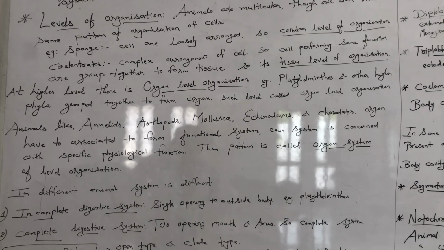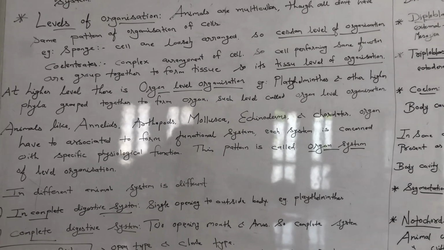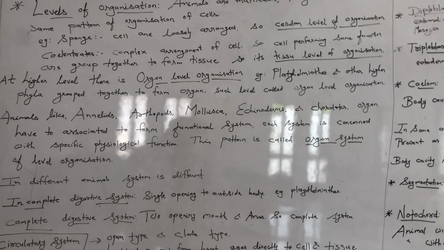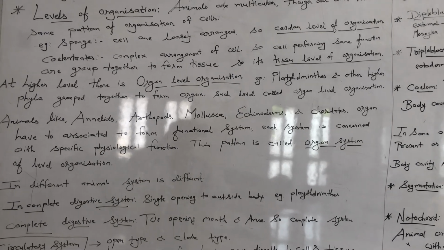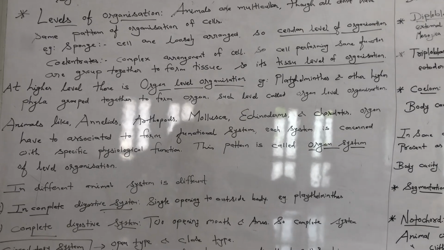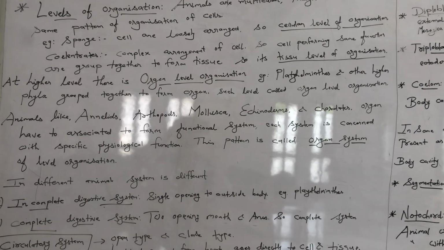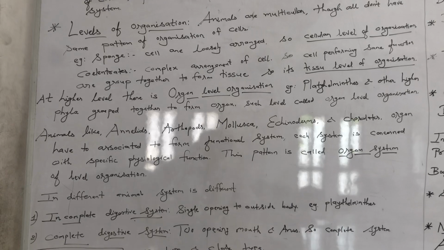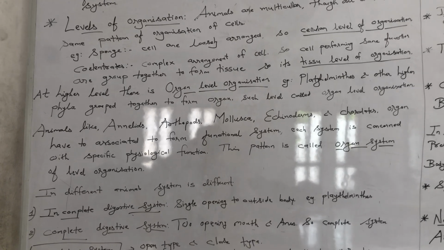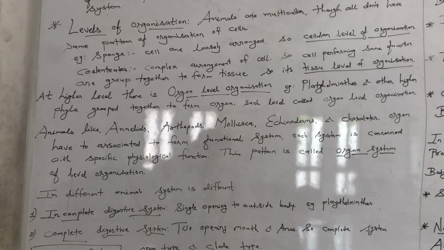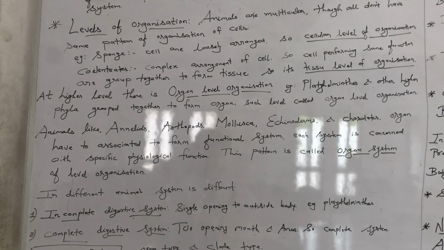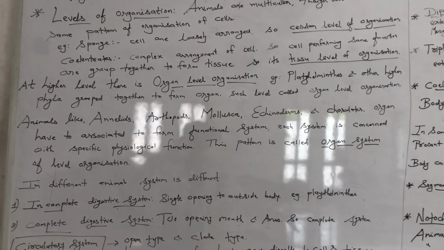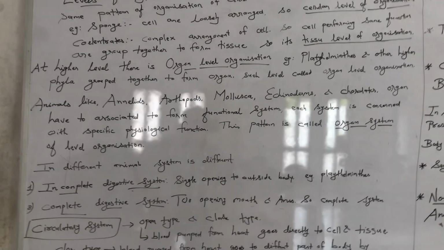So each and every organ has to perform a specific function, like our heart. The heart is one organ which has to perform the function of pumping the blood. Then the circulatory system is a system which has to perform the circulation of the blood, right? So all the different organs have different work, right? Such kind of pattern is known as organ system level of organization.